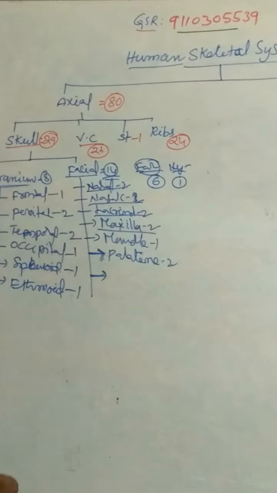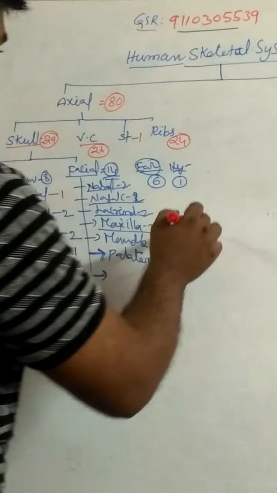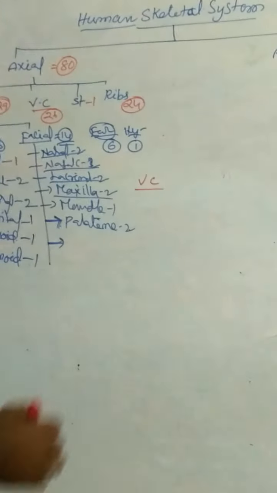Vertebral column consists of 26. What are the different types of vertebrae?